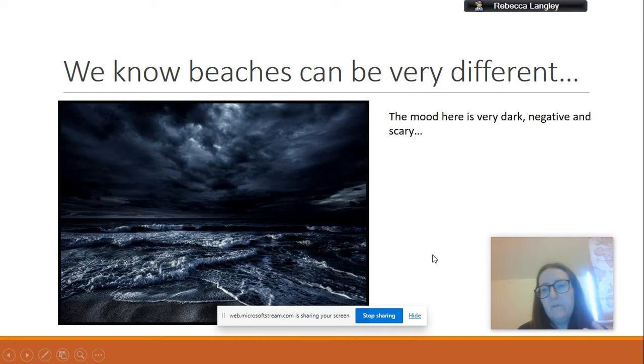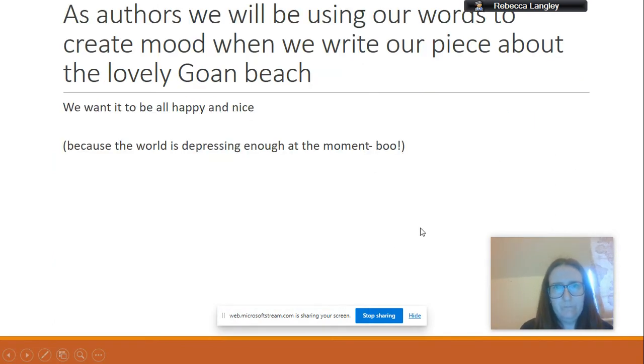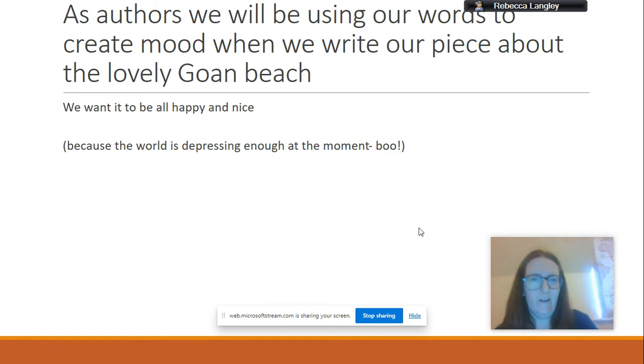Maybe even some of the beaches that you've experienced, like this beach here, is at night, and there's clearly a storm coming. The mood here is very dark and negative and scary, and we want basically the opposite of that in our own setting description. So as authors, we'll be using our words to create mood when we write our piece about the lovely Goan beach, and we want it to be really happy and really nice because the world's really depressing at the moment, isn't it? Arsenal keep winning.